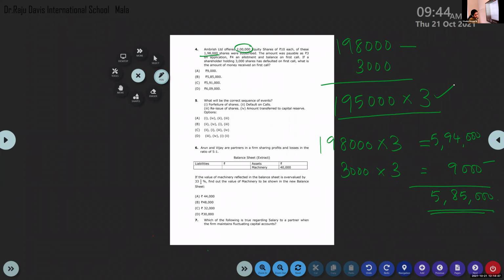Question number 5 is very easy. What will be the correct sequence of events? Forfeiture of shares, default on calls, reissue of shares, amount transferred to capital reserve.